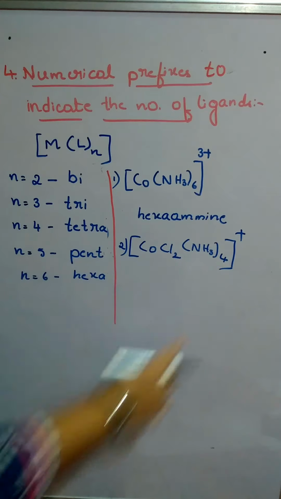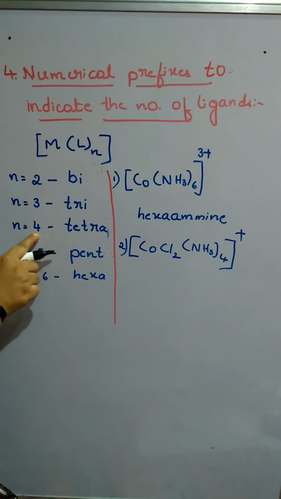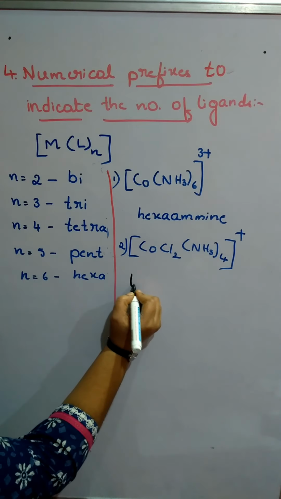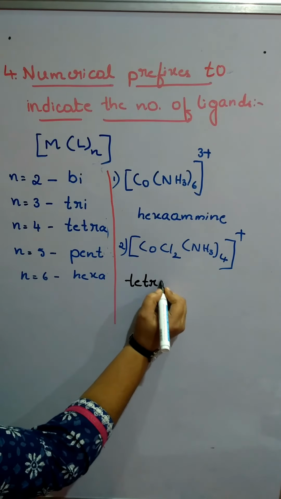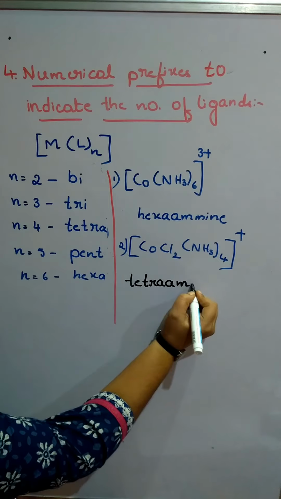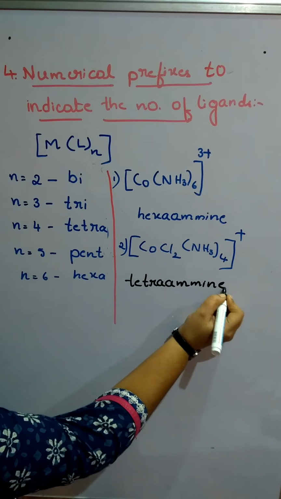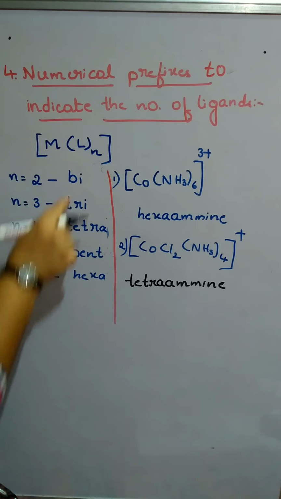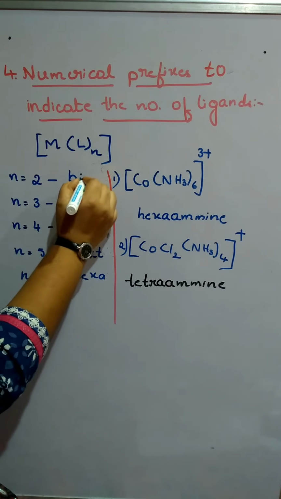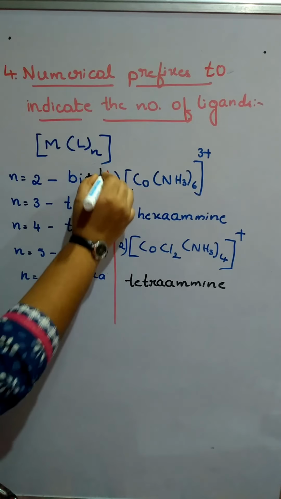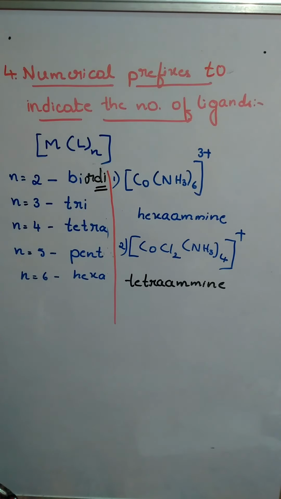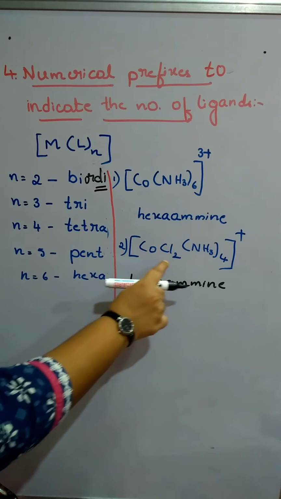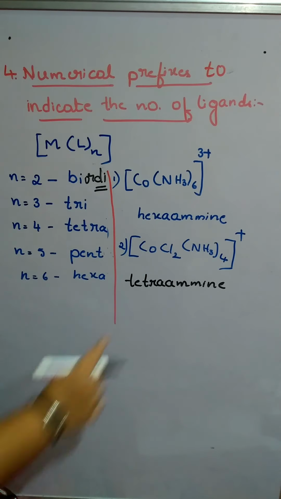How many ammine groups are there? 4 groups. If it is 4, the name should start with tetra. So it is tetraammine, followed by 2, which is di. We are going to give the preference, so it is dichlorido.